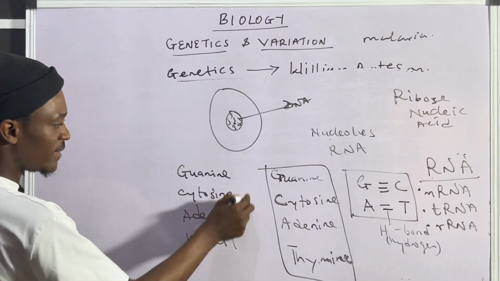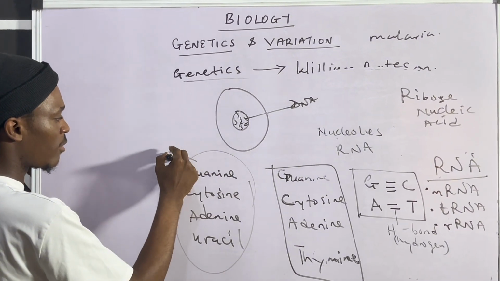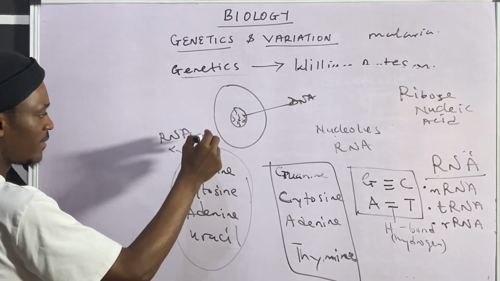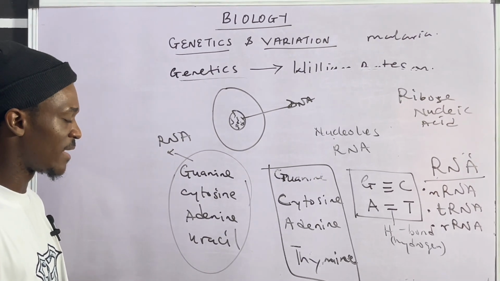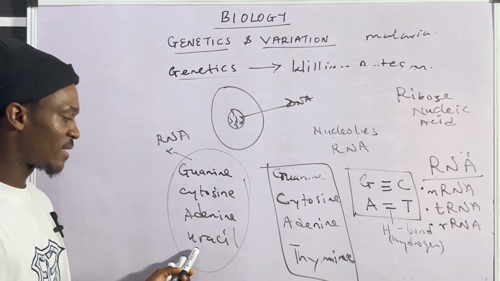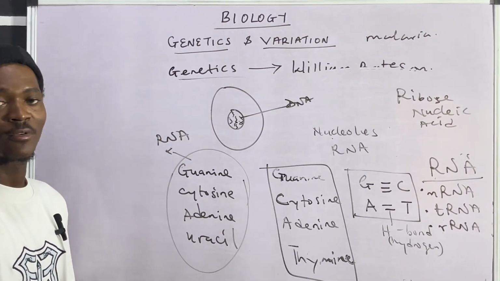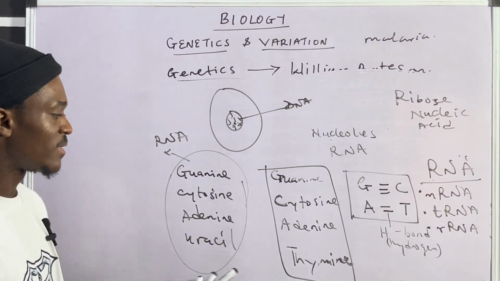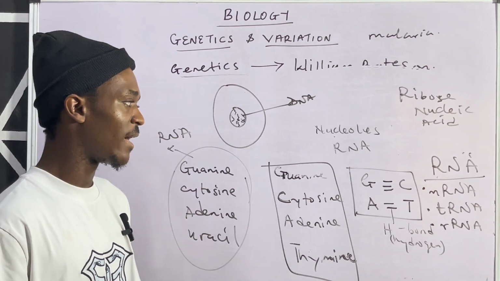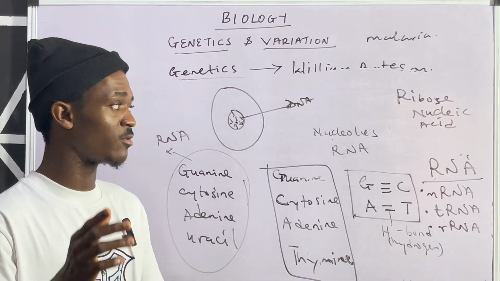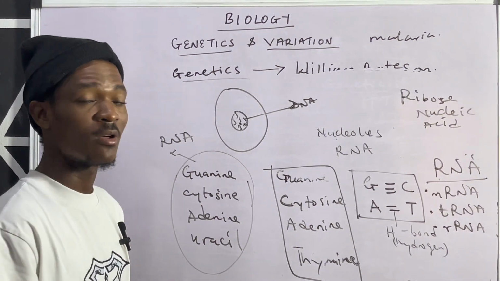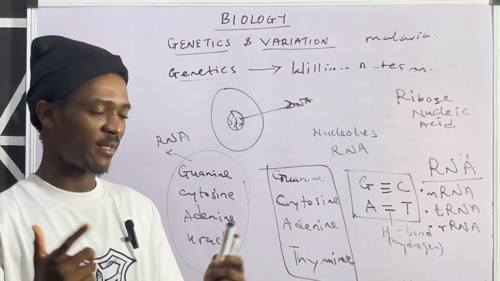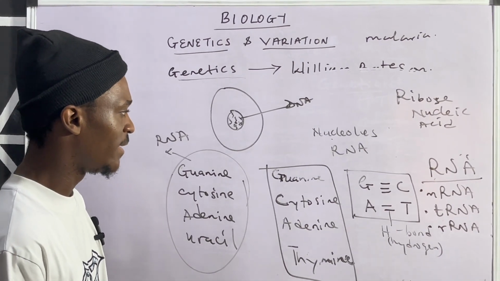So these are the nitrogenous bases that make up RNA. The only difference is that in place of thymine, uracil replaces it. Don't forget that. And RNA is single-stranded, meaning it's not double-stranded. So you don't have anything like pairing there. You don't pair in RNA.